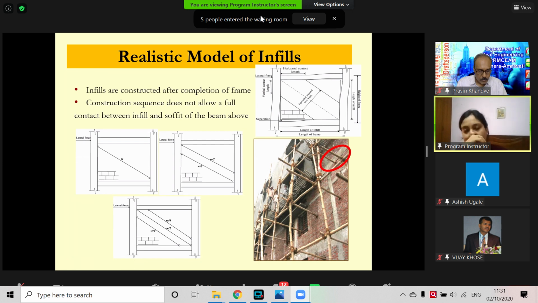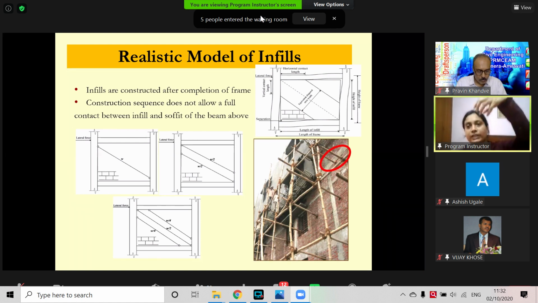How do we construct the infill panels? First we construct the frame element, and then in between we place one mortar layer, then a brick layer, then again a mortar layer, then a brick layer, and at the top, the gap, we try to fill up with mortar. But in mortar there is much water, and with due course of time the water evaporates and small gaps remain.